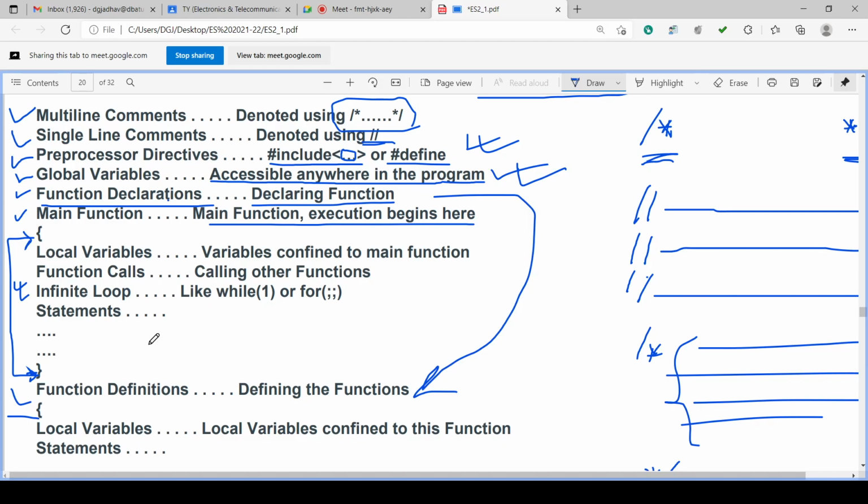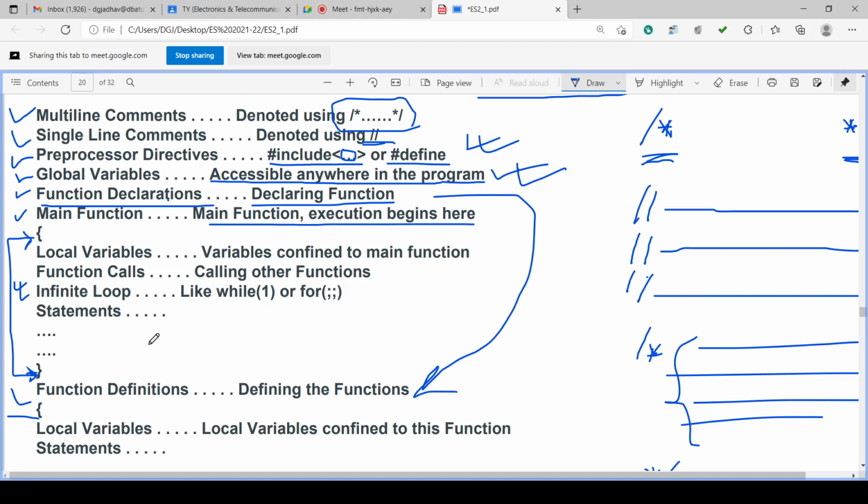Global variables are above the main function. Our global variable declaration is above the main function. Those variables will always be available. But local variables are in the functions, the main function or other functions. So local variables are declared here, variables confined to the main function. So local variables declared inside the main function will be confined only to that main function, that means available only in that main function.